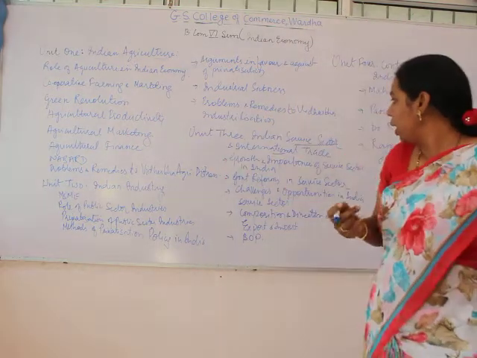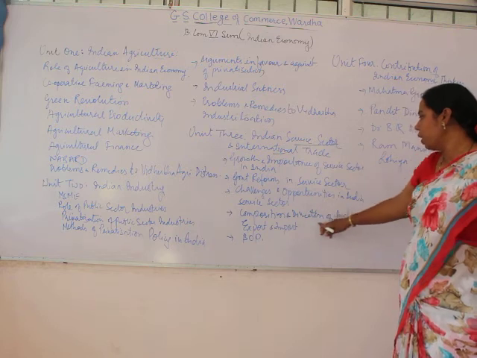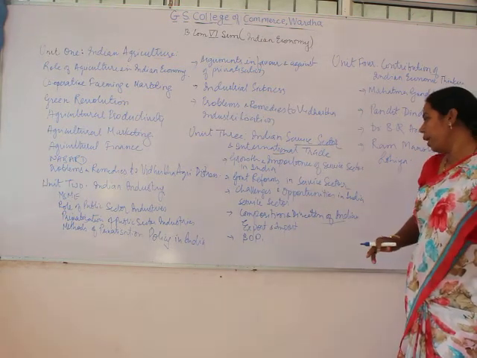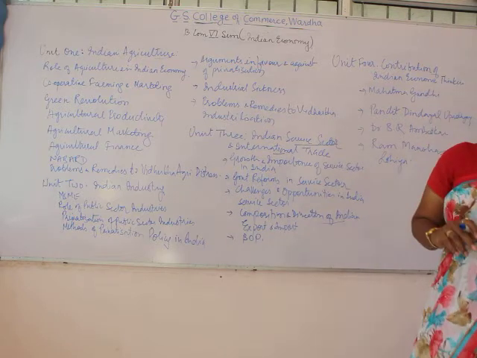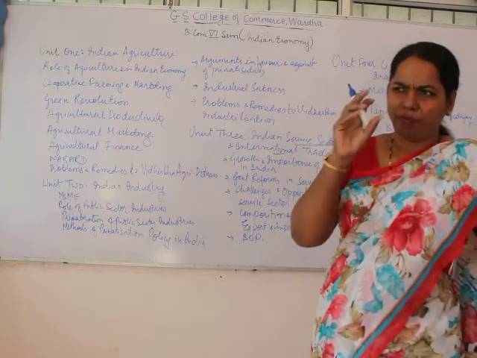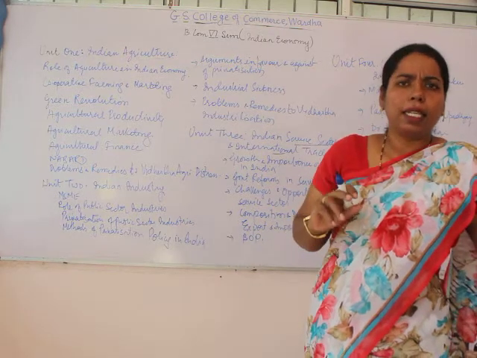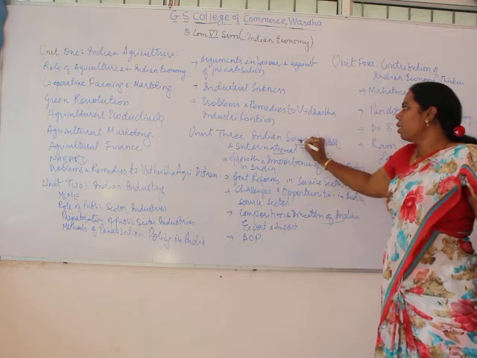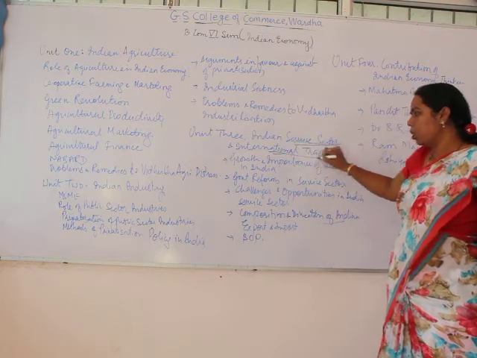Similarly, there is the composition and direction of India's imports and exports. This aspect is taken because this unit deals with the service sector as well as international trade.